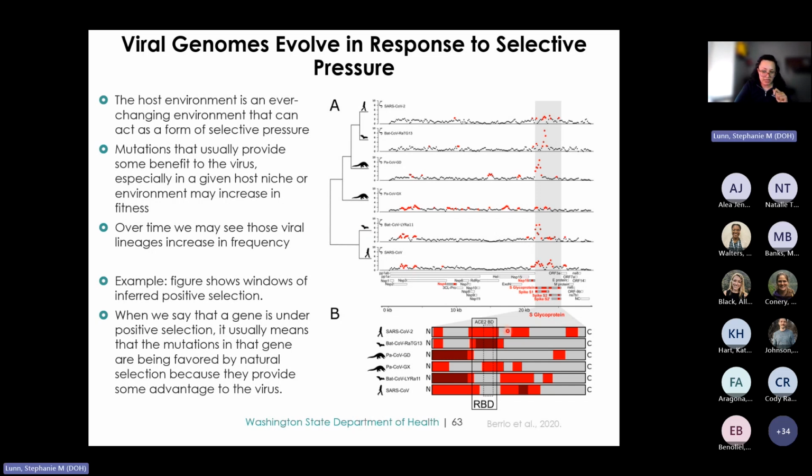So figure 1B shows the genome-wide distribution of positive selection, highlighting segments of the genome that are under selective pressure from the host environment. And when we say that a gene is under positive selection, it means that mutations in that gene are favored by natural selection because it provides an advantage to the virus. And this is clearly illustrated here in 1B.